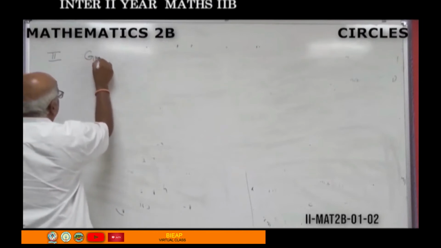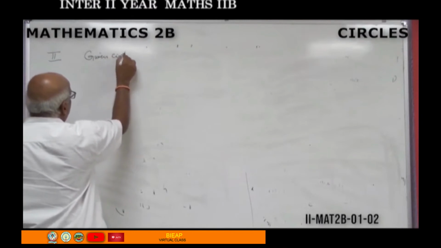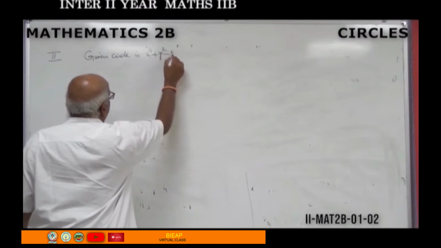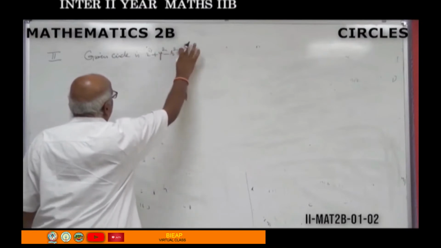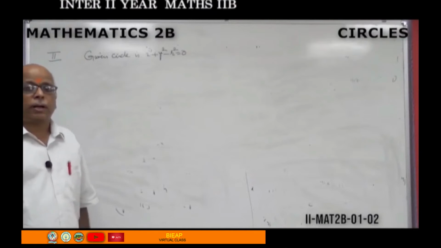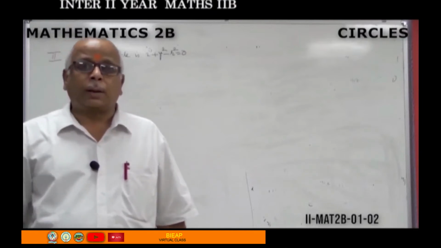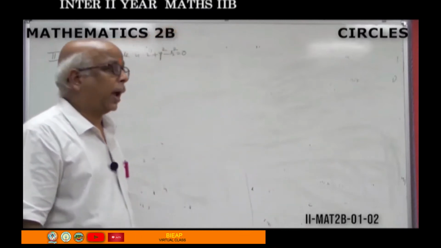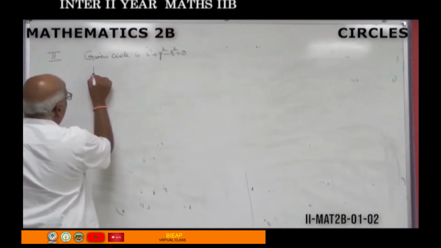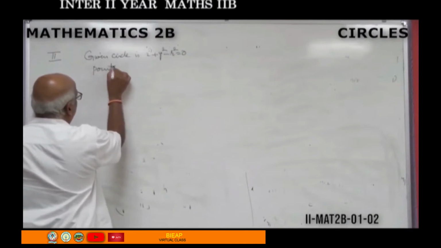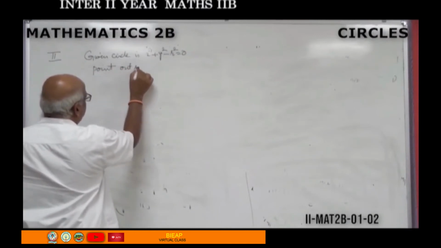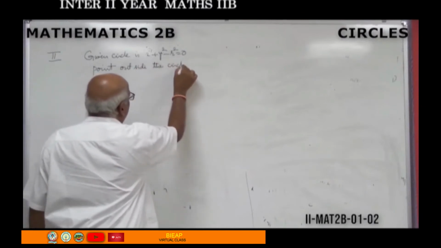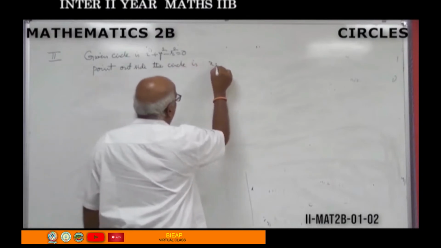Given circle is x square plus y square minus r square equal to 0, and the point outside the circle is (x1, y1).